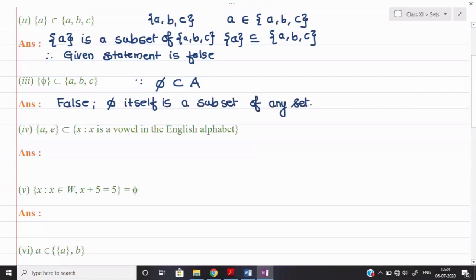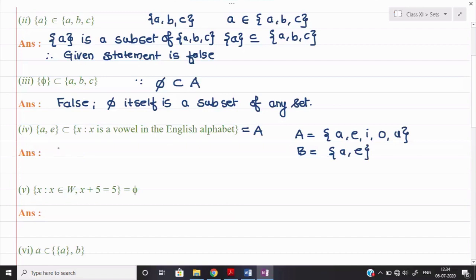Okay, now similarly let us see the next one, part number 4. A comma E is a subset of X such that X is a vowel in the English alphabet. Suppose this set, I say it is A. And if I list out the elements of set A, what can be the elements of set A here? A, E, then I, O and then U. Only 5 elements I can list out, and the first set is given here, that is A comma E. So now you decide, tell me B is a subset of A or not.